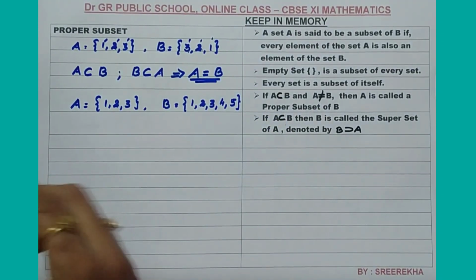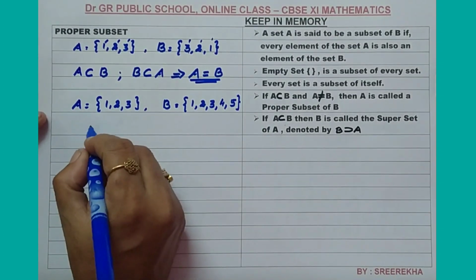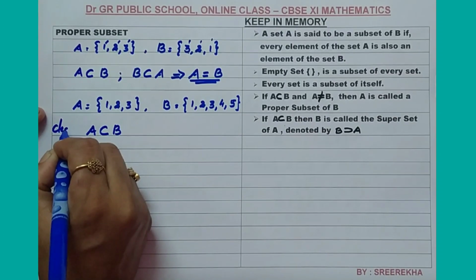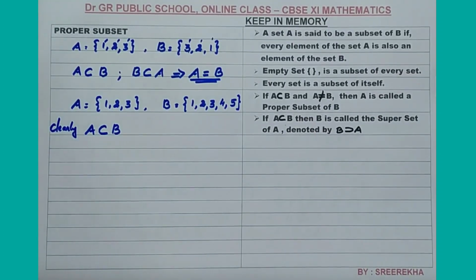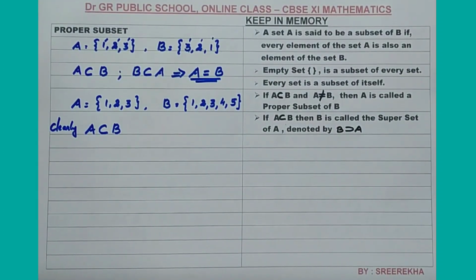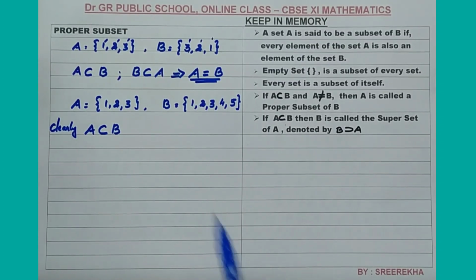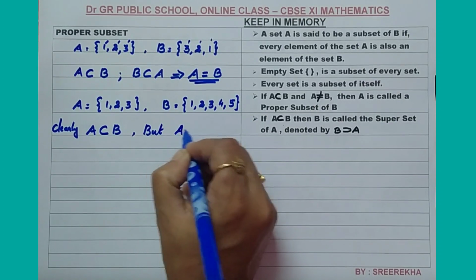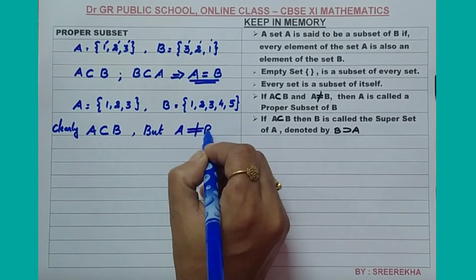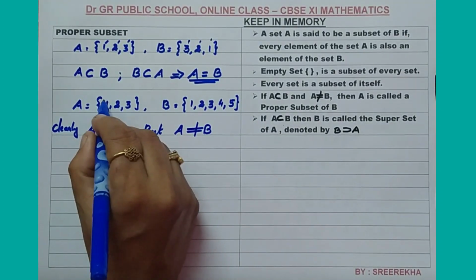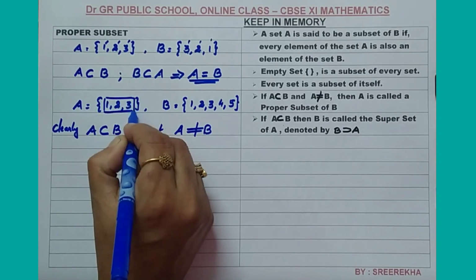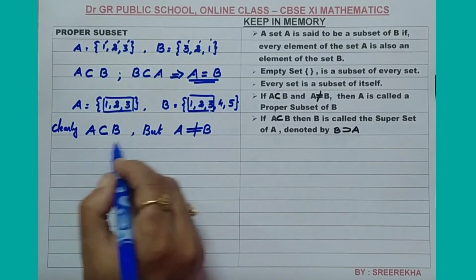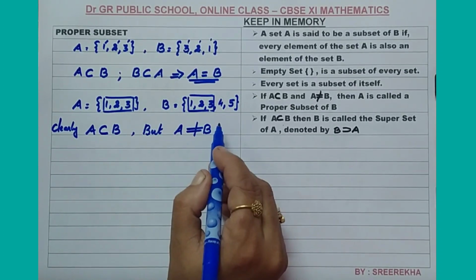Here A is a subset of B, but A is not equal to B. All the elements of A are contained in B, so it is a subset, but the two sets are not equal.